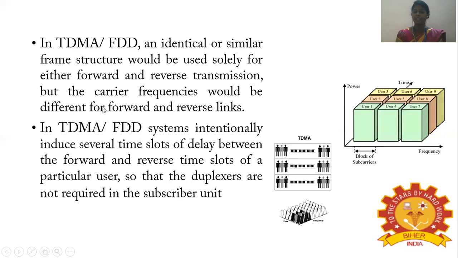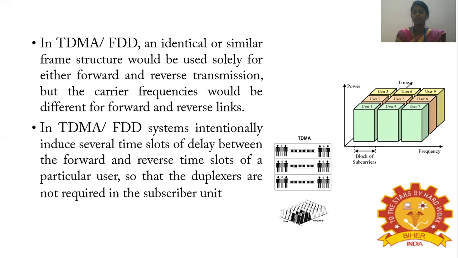So in TDMA FDD, an identical or similar frame structure would be used solely for either forward or reverse transmission, but the carrier frequency would be different for the forward and the reverse links. In time division multiple access FDD systems, several time slots of delay are intentionally induced between the forward and the reverse time slots of the particular user.